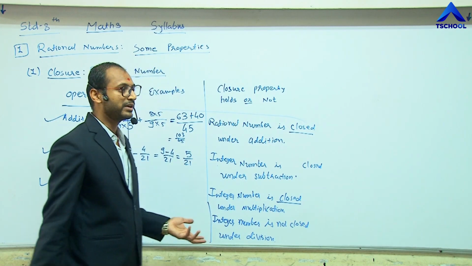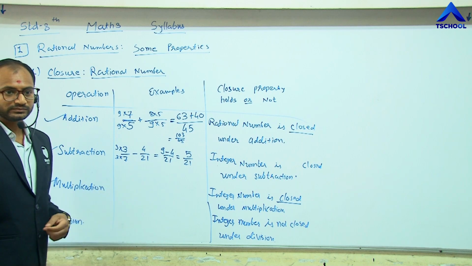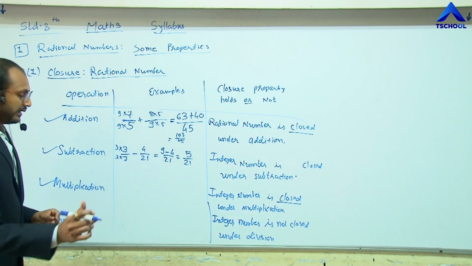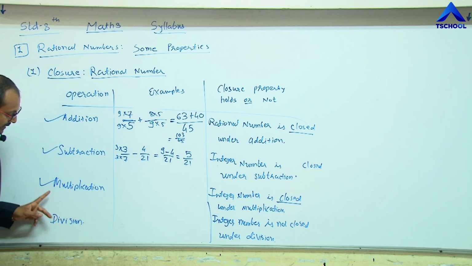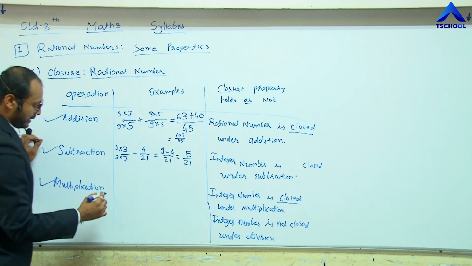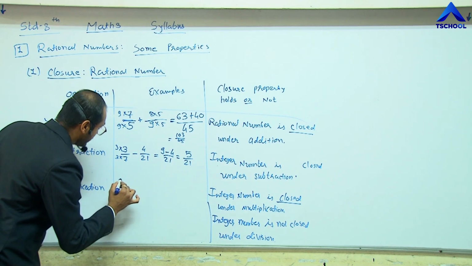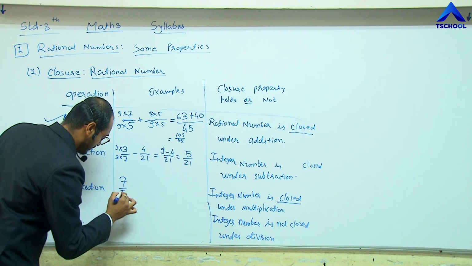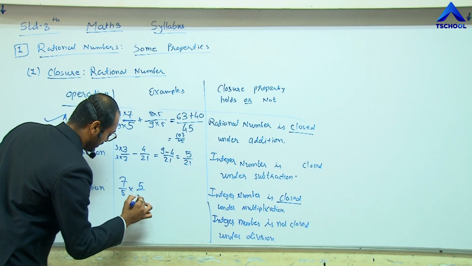There is no number system that does not hold this property. And for the multiplication, let me take the multiplication of two rational numbers, like 7 by 5 multiplied by 5 by 9.